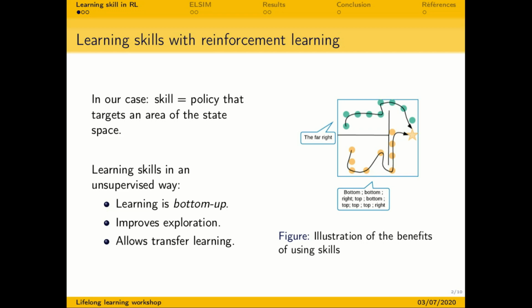For example, if the agent can move in the 4 cardinal directions, a skill can be to go to the far right of its environment or to reach the top left corner. One way to learn such skills is to use an unsupervised objective. This way, the learning process becomes bottom-up, that is, the agent first learns the skills, and only then learns to hierarchically use them to solve some tasks. This paradigm has 2 advantages. First, it improves exploration when rewards are sparse, and secondly, it can use the skills on several tasks.